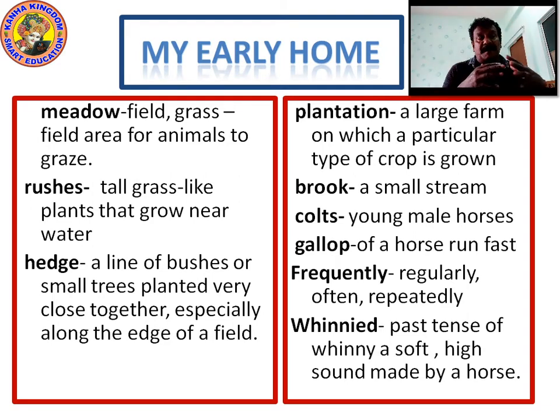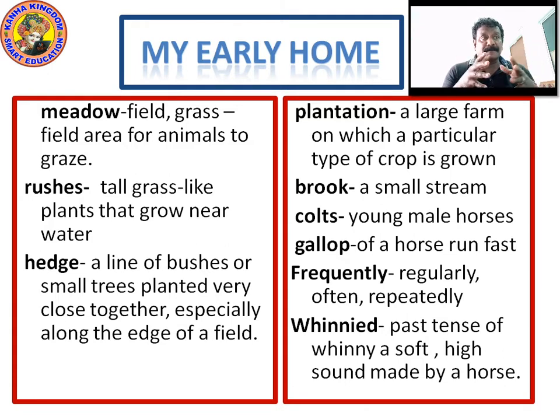A large farm on which a particular type of crop is grown. Plantation. What is plantation? A large farm on which a particular type of crop is grown. Planting of crops. Plantation means a large farm on which a particular type of crop is grown.